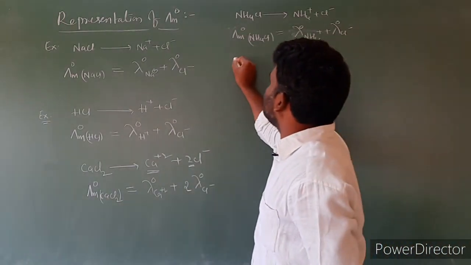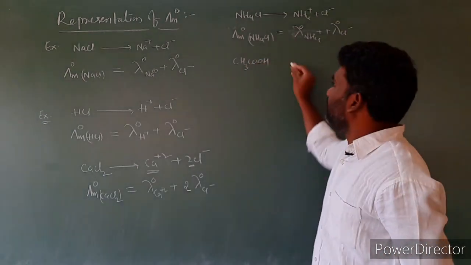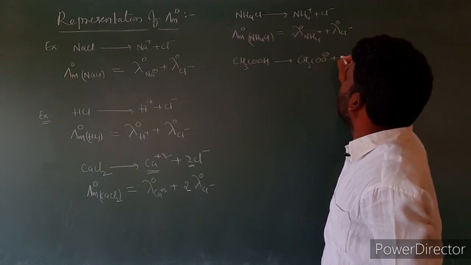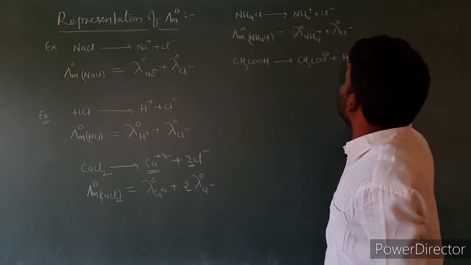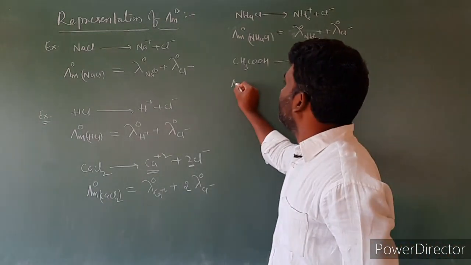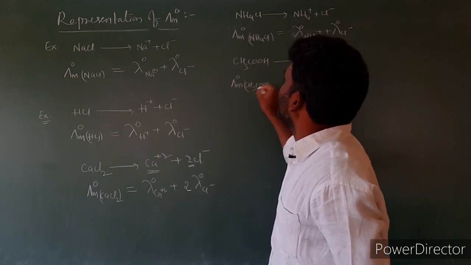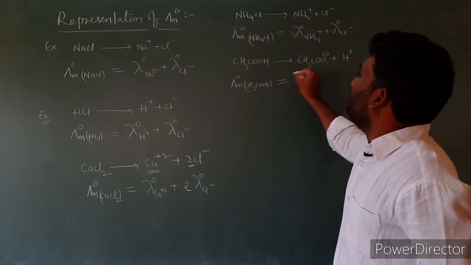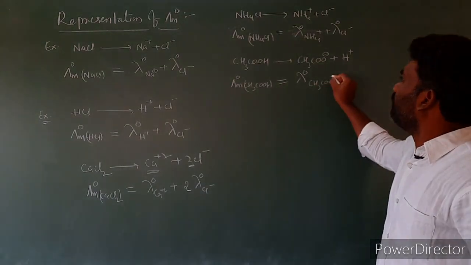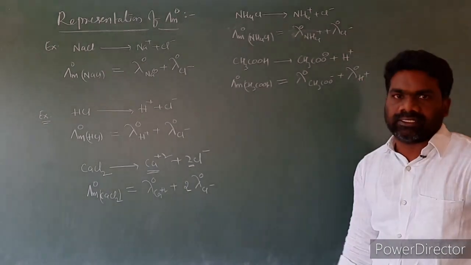I'm taking acetic acid, CH3COOH. CH3COOH dissociates into CH3COO- plus H+. For this case, you can write the limiting molar conductivity lambda m naught CH3COOH is equal to lambda naught CH3COO- plus lambda naught H+, isn't it?